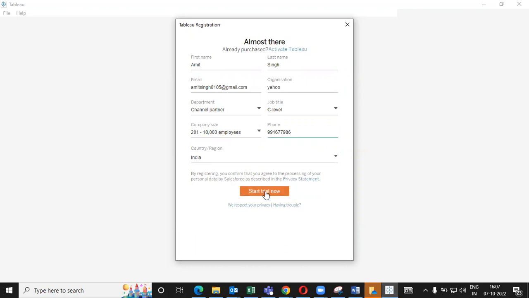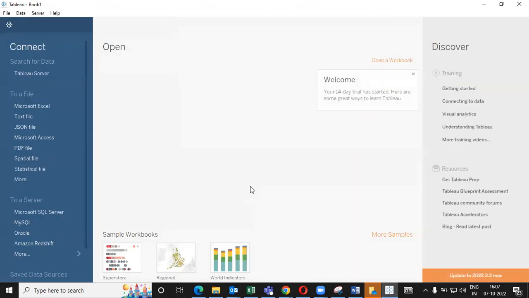Fine. And then you click on start trial version, and your work is done. It will show you that your 14-day trial has started. Here is a great way to learn Tableau, and you can do the needful.